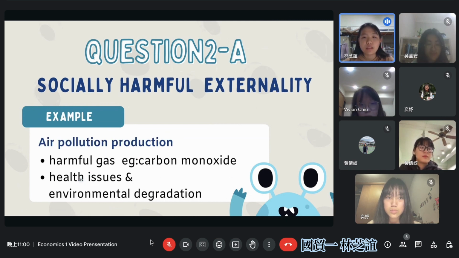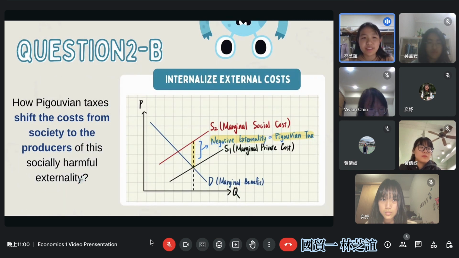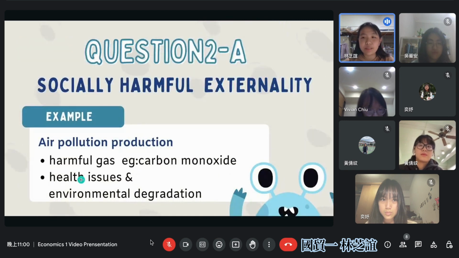And one of the most common examples is the air pollution produced by many industrial factories. Those factories will produce some harmful gas like carbon monoxide into the air, causing people living in the surrounding area to suffer from health issues and also leading to environmental degradation. Those factories often overproduce if they don't take the negative externality into account and only consider their private cost.